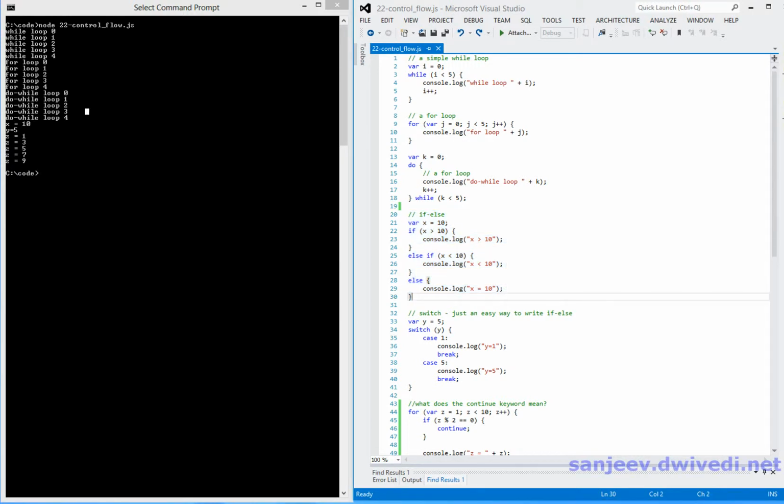Now what we have here is, you can see we declared a variable x equals 10 at line 21, and then we are saying if, and this is the Boolean expression that is being evaluated, and if this expression is true, then we will enter the if block, and if this statement is not true, then we will enter the else if block. Remember I said, you have the option of either putting just an if statement or putting an if statement followed by an else statement.